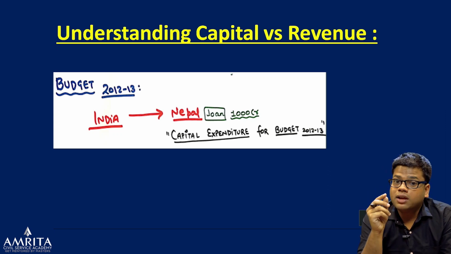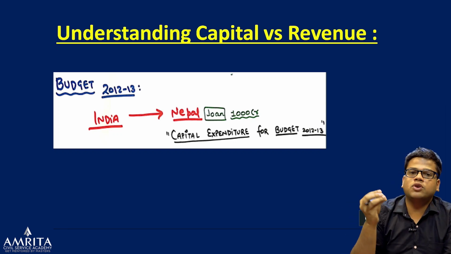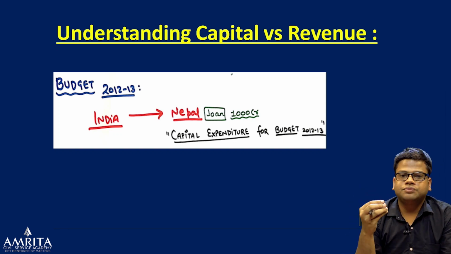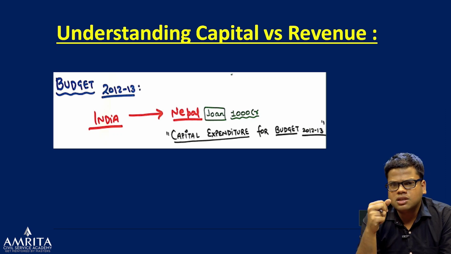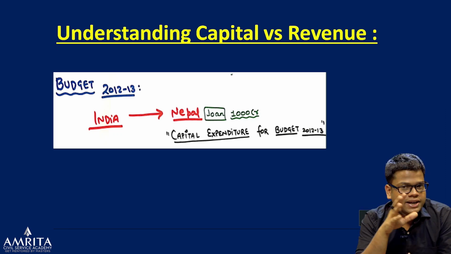But if you have taken a grant from someone, someone has given it. For example, we give some charity to the beggars. So that is our revenue expenditure. That is not a capital expenditure. We are not expecting that the beggar will return us the money, right? Now we will see this technically with an example.